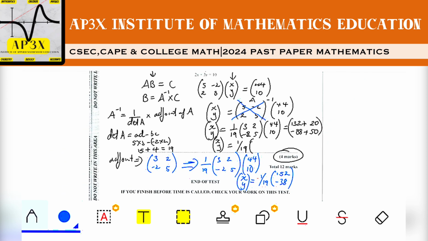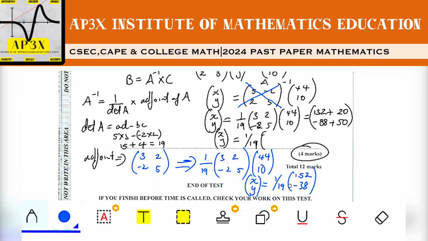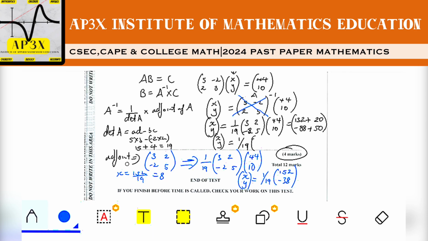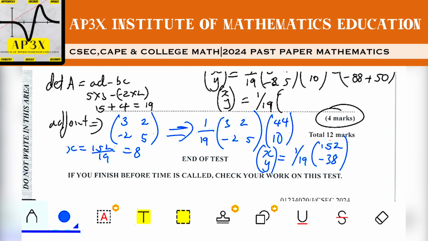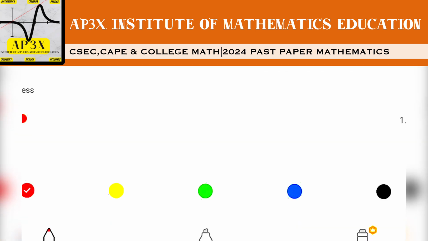So by wrapping this up, we're looking at x being equal to 152 divided by 19, and that's 8. And then y is equal to, running out of space here, guys, negative 38 divided by 19, which is equal to negative 2. So those are my 2 solutions.